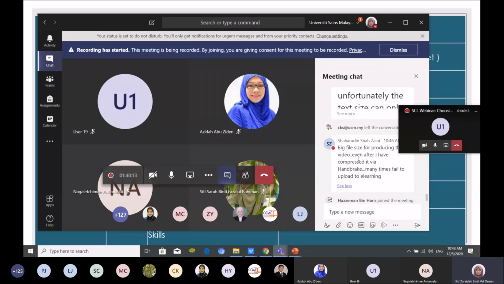Big file, even after I have compressed it, many times fails to upload to e-learning. If you cannot upload a big file to e-learning, you can just give a link. It means you save your big file in Google Drive, then give the link to the student. You don't have to upload, just insert the link.